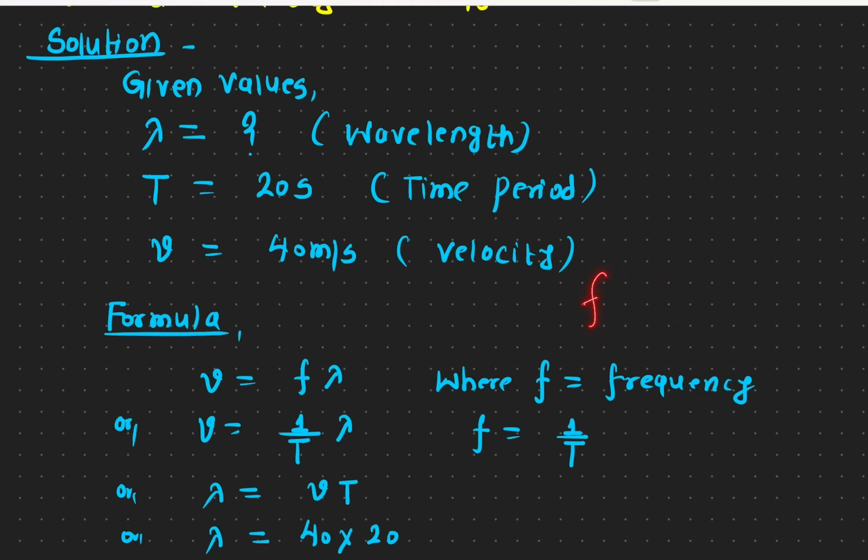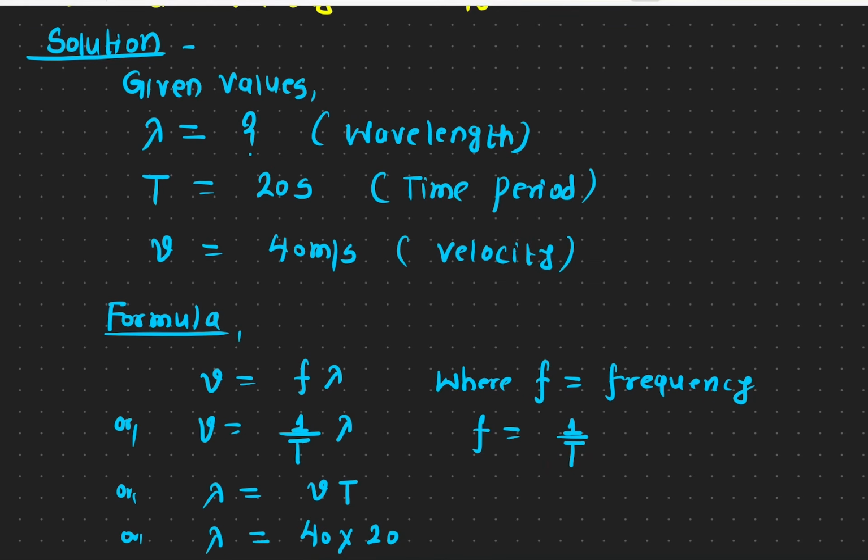Just to give you a little more information, frequency means how many complete oscillations it makes in 1 second. And the time period means how much time it requires to make one complete oscillation.